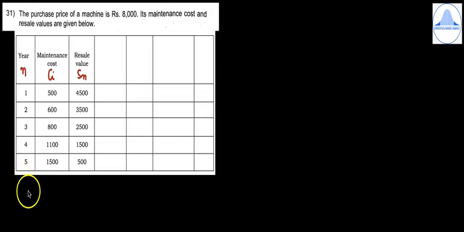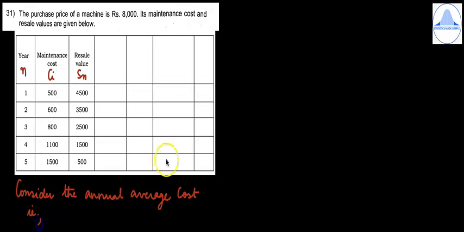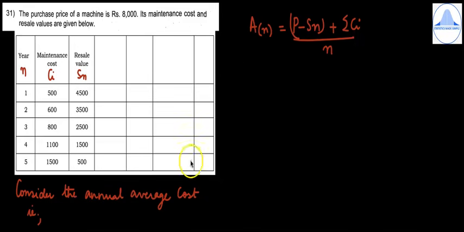So first we will write the annual average cost formula. So you can write, consider the annual average cost. So the formula is AN is equal to P minus SN plus summation CI divided by N. So now in this question, they have given to us the purchase cost. So the purchase cost is denoted by capital P, which is equal to 8,000.